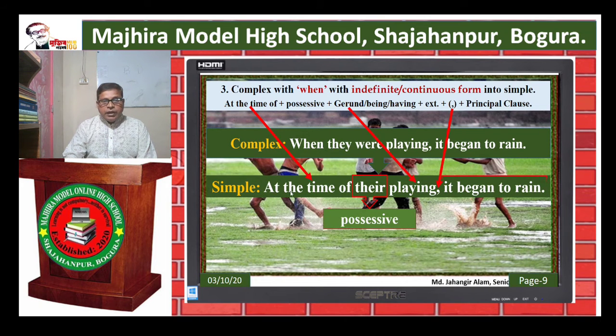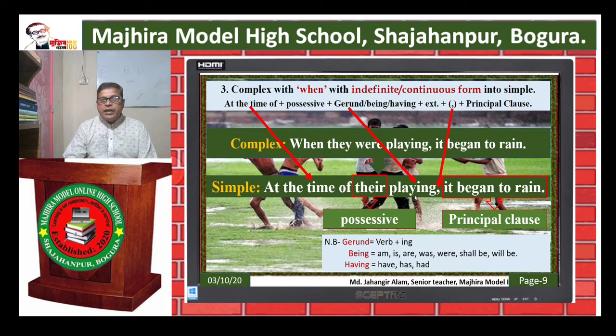Simple: At the time of their playing, it began to rain. We use at the time of instead of when, and we use possessive their instead of they, and then playing gerund, then comma, and at last principal clause.